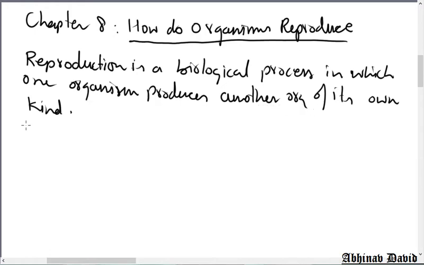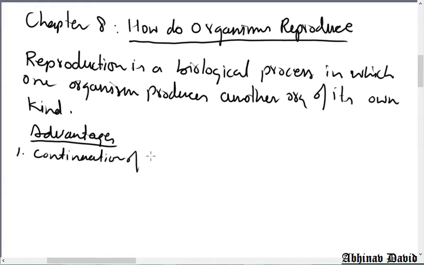Now what are the advantages, or the benefits, of reproduction? You have already learned that it helps in continuation of species. Because of reproduction, one species can live for a longer time if it is able to reproduce and transfer its characteristics into the next generation.